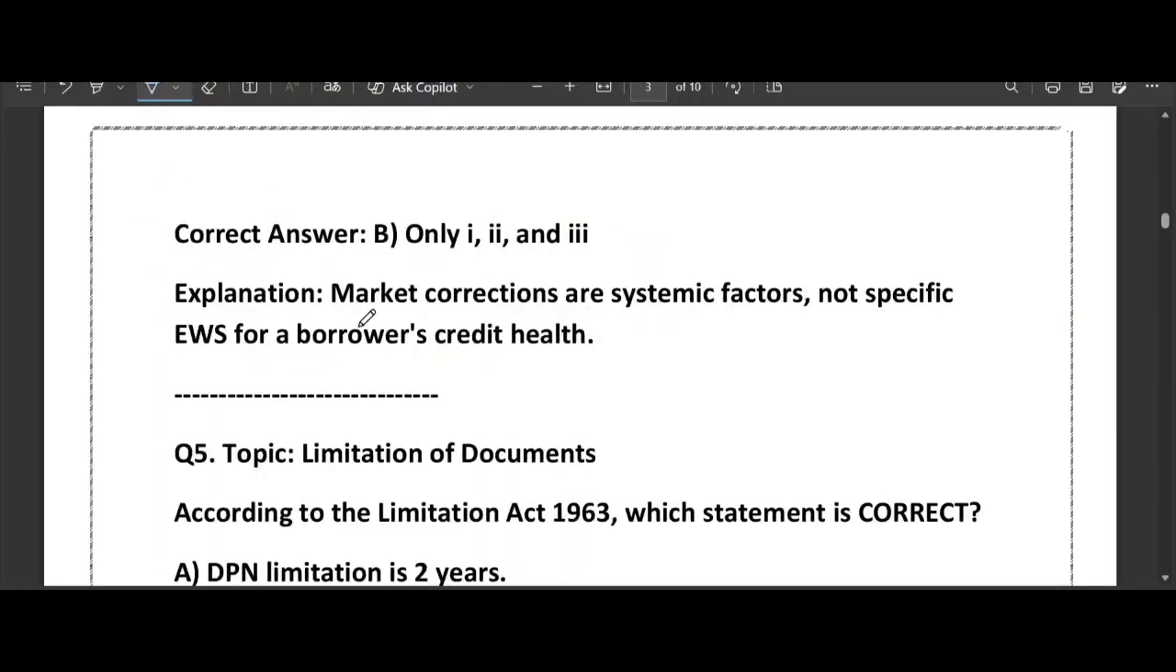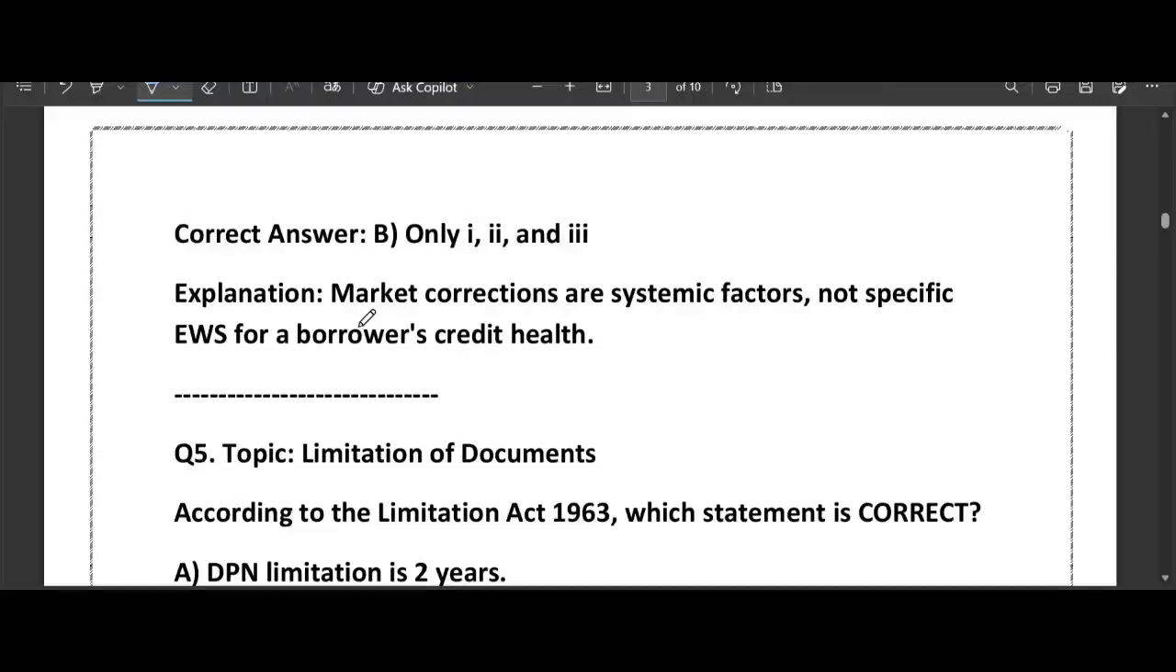Now, question number 5. That's about the limitation of documents. This is a very vital, life or death topic for a banker. If the limitation period expires, the bank loses its legal right to sue the borrower to recover the money. It's like the use-by date on a milk carton. Once it is gone, you cannot use it in court.